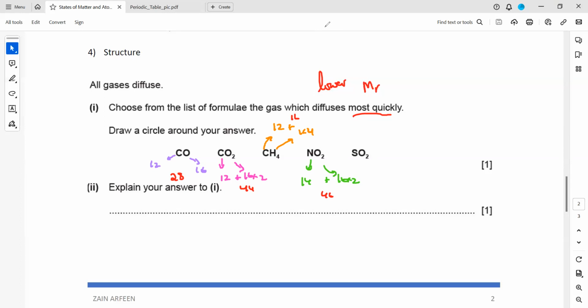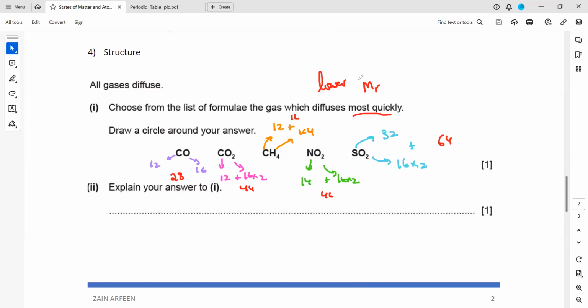And for sulfur dioxide, sulfur is 32. You have to use the periodic table. And oxygen is 16 times 2, so 32 plus 32 will make 64. So the total mass here will be 64. And you have to check which will diffuse most quickly.